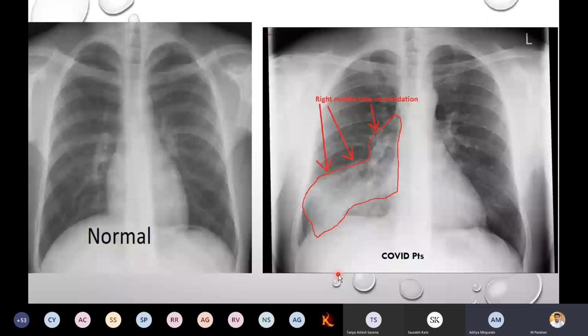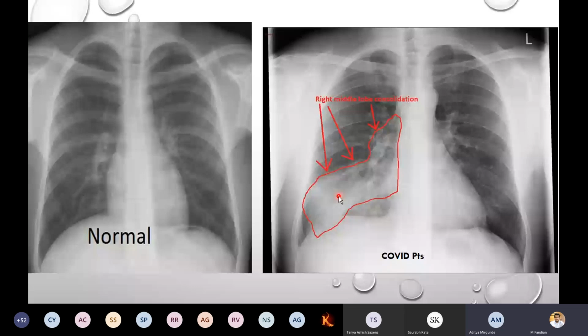Next is the normal patient, where we can check these particular angles, the clear, opaque and black color image. But if you take a pneumonia patient, in a pneumonia patient we cannot see the ribs properly.